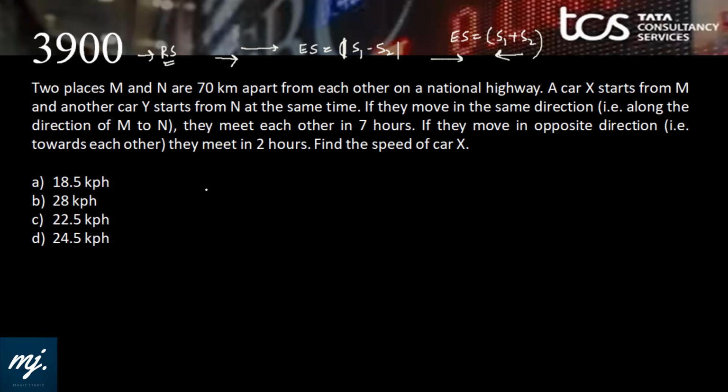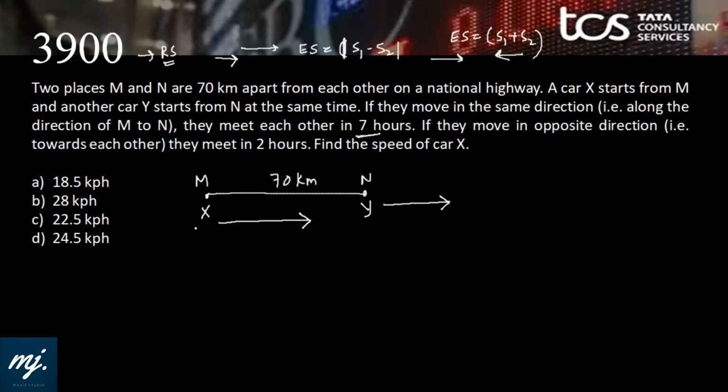Two places M and N are 70 km apart from each other on a national highway. A car X starts from N and another car Y starts from M at the same time. If they move in the same direction, that is along the direction of M to N, that means Y is moving this way and X is moving also in this direction, they meet each other in 7 hours.